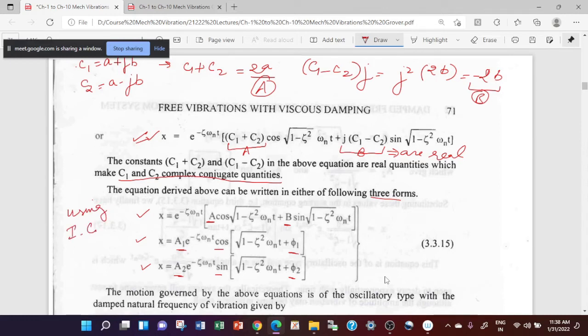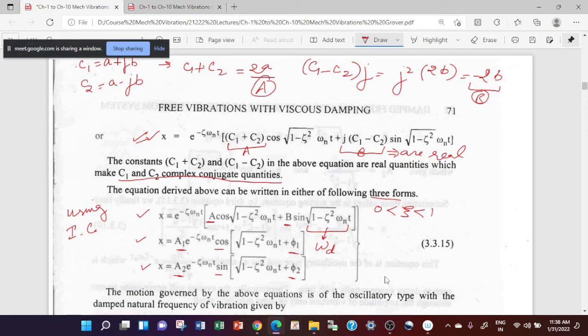So in these three equations, you are getting this term everywhere. This is known as omega d, or damped frequency for a free vibration. You can see that zeta can vary from 0 to 1; it will be more than 0 and less than 1.